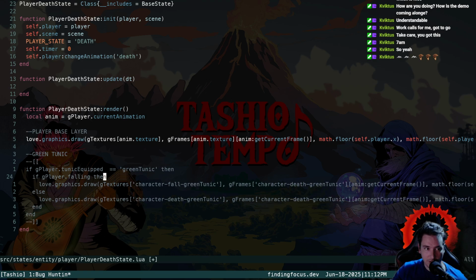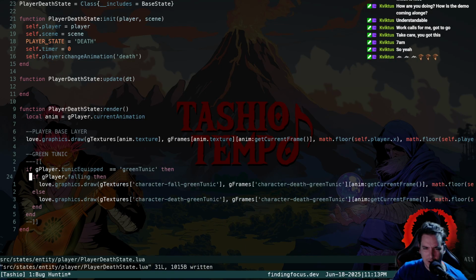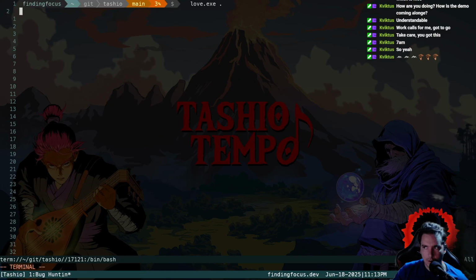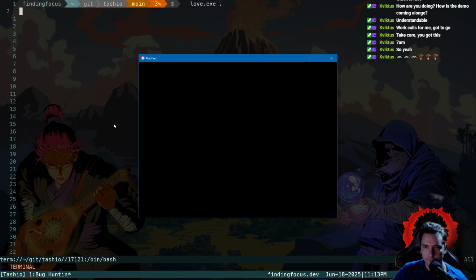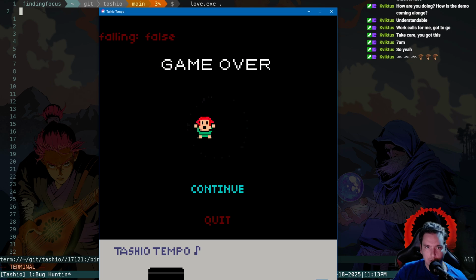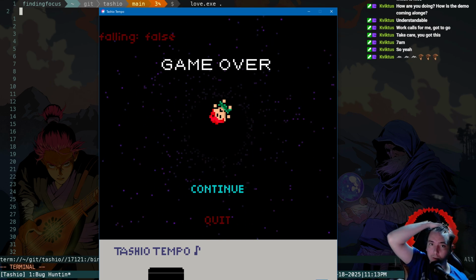We typed it in longhand, so that should work either way. But just to see if we are falling, let's try to do the anim texture here. Let's just see. Oh my god, that worked. That worked.